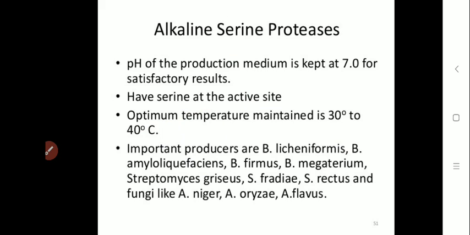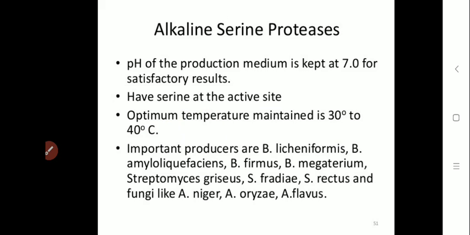They have serine at the active site, and the optimum temperature maintained for the growth of alkaline serine protease is 30 to 40 degrees Celsius, but they can even remain stable at temperatures above 60 degrees Celsius. These alkaline proteases have a broad specificity for peptide bonds and have esterase activity also.